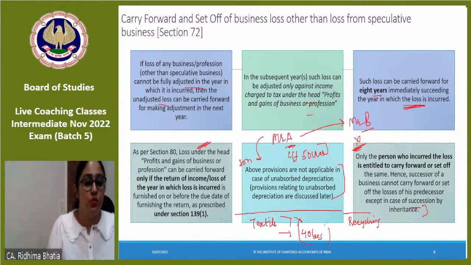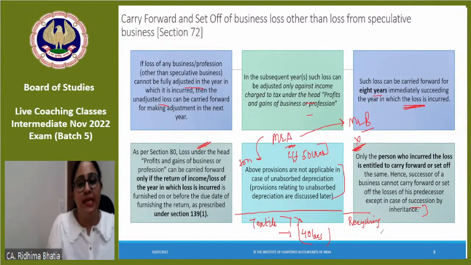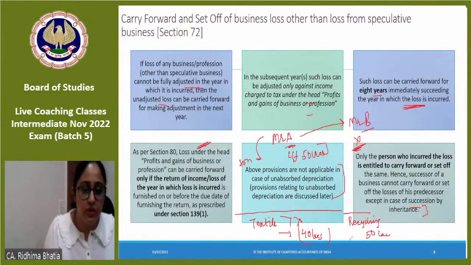Textile business is closed. After 2 years, मैंने बहुत loss ले लिया, 40 lakhs का loss हो गया. So I closed the business and I started recycling business. अब recycling business में I'm earning profit 50 lakhs. First year में I earned the profit. Okay. So can I adjust a loss of a discontinued business with another business? The answer is yes.